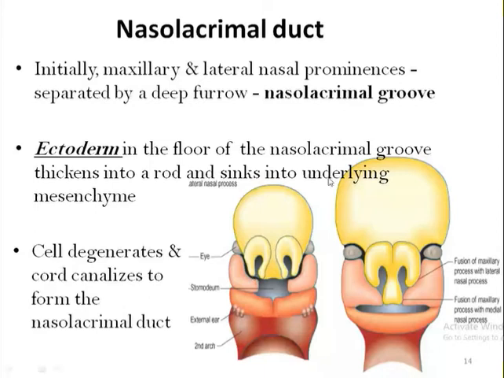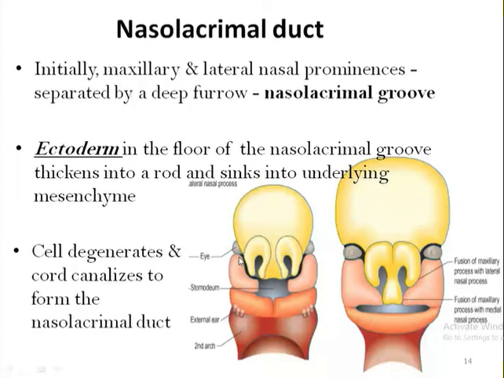Okay, and finally, after merging of this maxillary prominence with lateral nasal prominence, it results in the continuity of cheek with the dorsum of the nose. Initially they are separated by a deep furrow. Then later on, after formation of this nasolacrimal duct, this maxillary prominence also fuses with lateral nasal prominence and results in the continuity of cheek with the dorsum of the nose or ala of the nose.